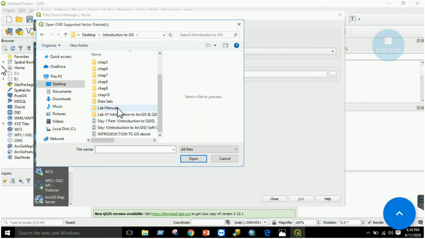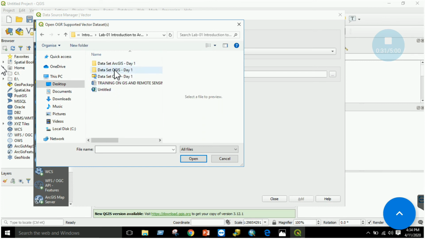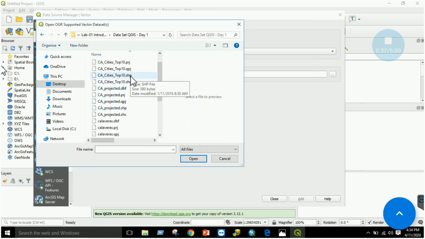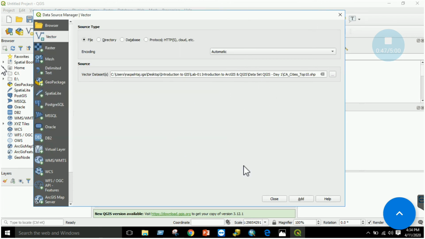Introduction to GIS, right? So I will have Lab 1, dataset QGIS. Now here I have CA cities and CA projected. So you can select this cities.shp and you can click Open, right, and click Add.